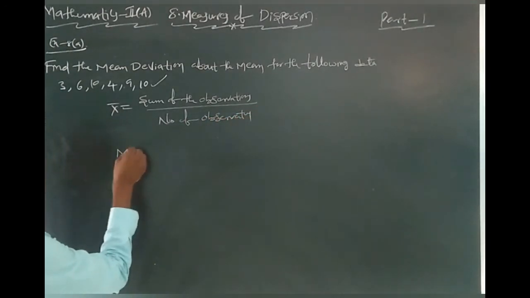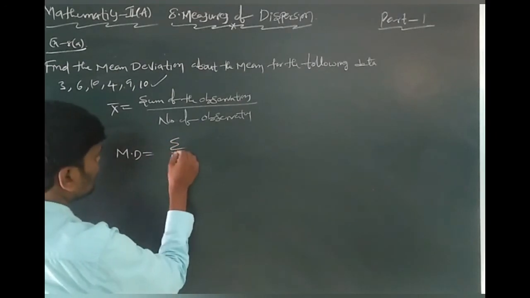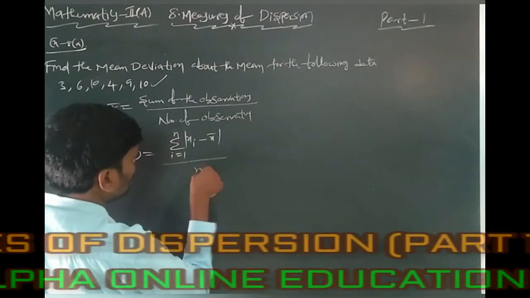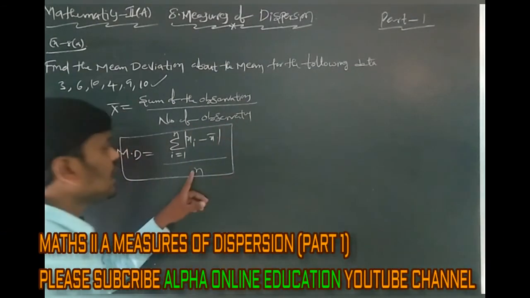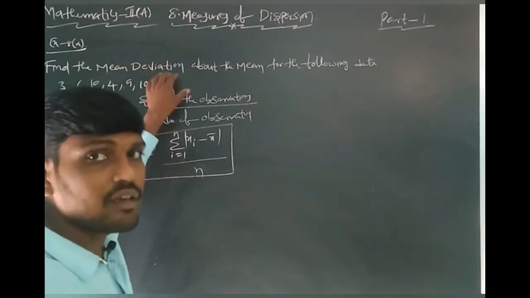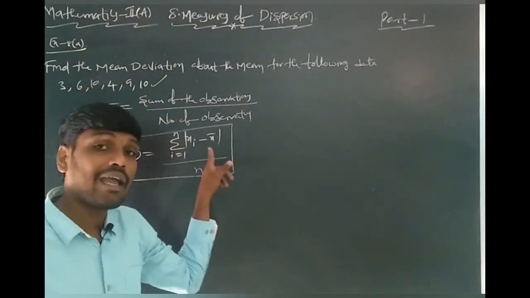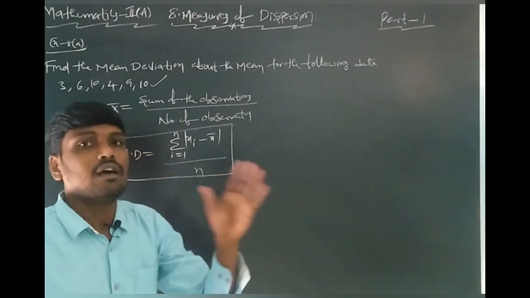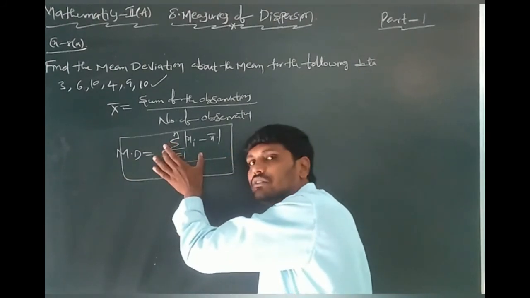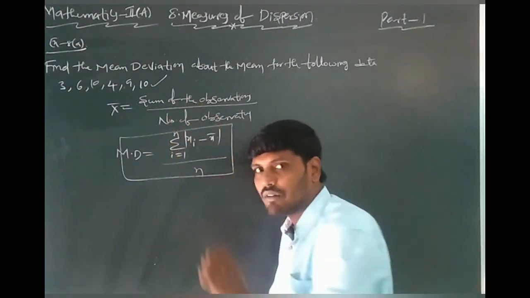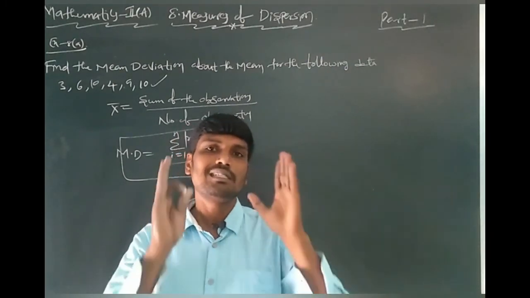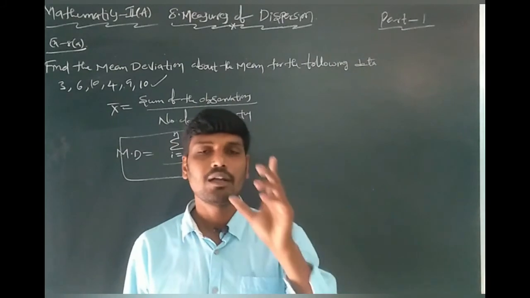After that, mean deviation MD is equal to the summation of i equal to 1 to n of modulus xi minus x bar, whole by n. Here n is the number of observations. First we find the mean, the sum of the observations by the number of observations. After that we find the modulus of xi minus x bar. After adding all these terms, substitute that in the numerator, where n is the number of observations. You can do this problem the same way as the previous problem. This is a 2 marks question, mean deviation about the mean for ungrouped data.